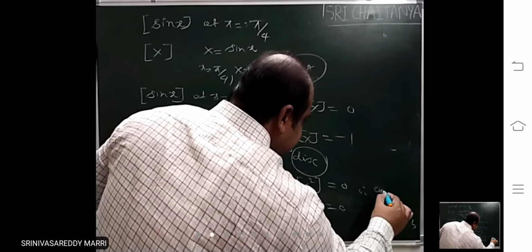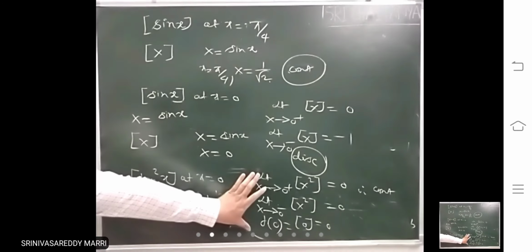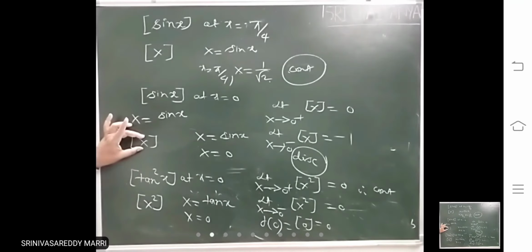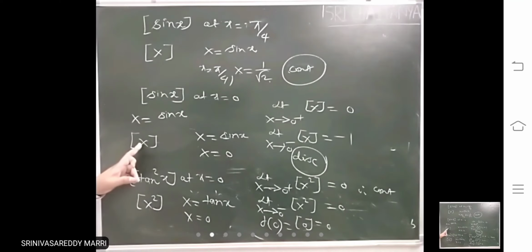Therefore continuous. Why? Because here capital X, step of capital X is there. If capital X is there at x equal 0, it will be discontinuous only. But here what is there? Capital X square is there. In that case, you need to check these limits. Directly, if capital X is there, you can directly write it is discontinuous. But capital X is not there. Capital X square is there here.